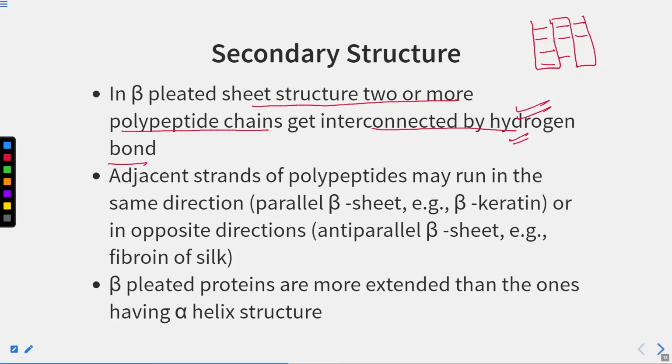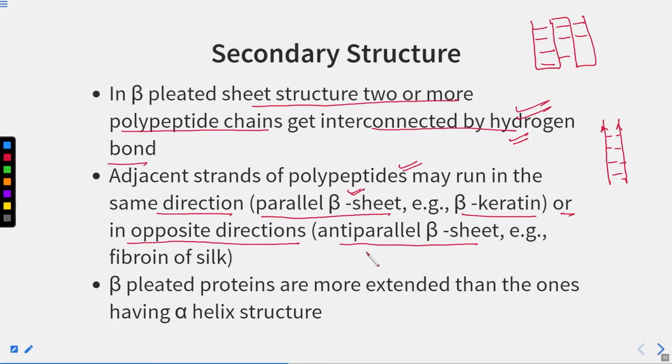Adjacent strands of polypeptides may run in the same direction, that is a parallel beta sheet, as in beta keratin, or in opposite directions, an anti-parallel beta sheet. Suppose this is one strand and this is another strand, both in one direction, and they have hydrogen bonds in between. Then this is called a parallel beta sheet, meaning the two polypeptides are running in the same direction.